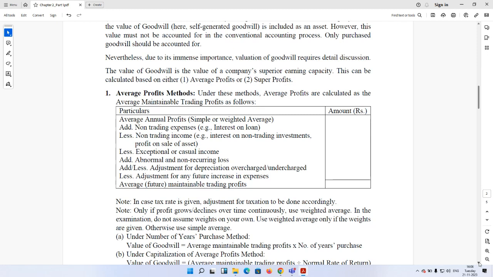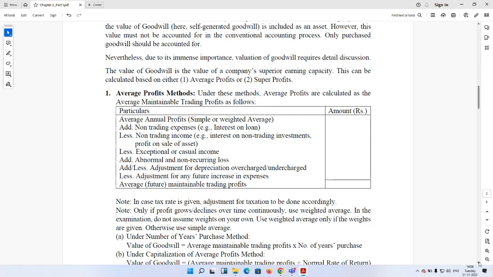That is also for maintainability. And finally, if there is any increase in expenses, say directors' fees are increasing, you need to deduct further for the future increase in the expenses. So these non-trading expenses and income convert the net profit, or average net profit, into trading profit, and this exceptional casual income, abnormal non-recurring loss, and adjustment for depreciation or adjustment for future expenses, these are for the maintainability of profits.